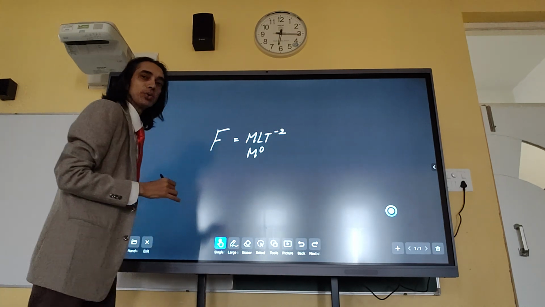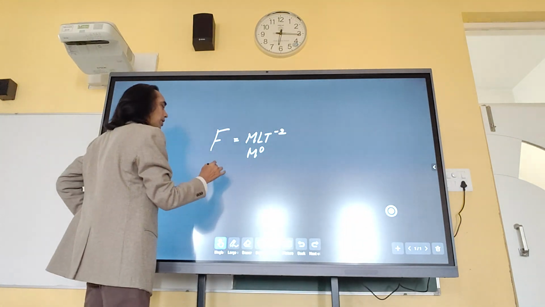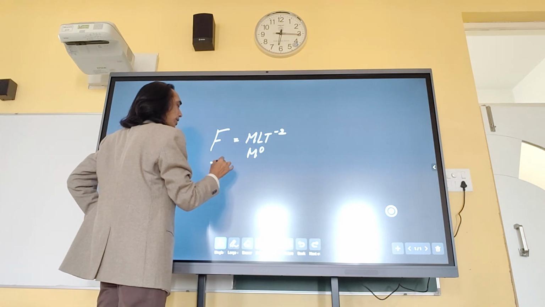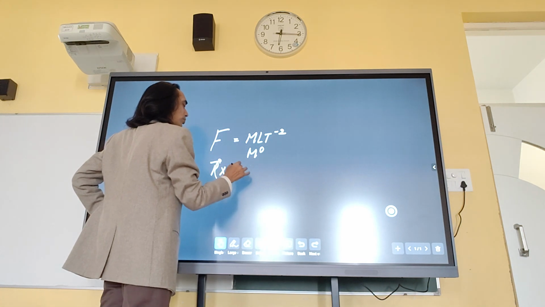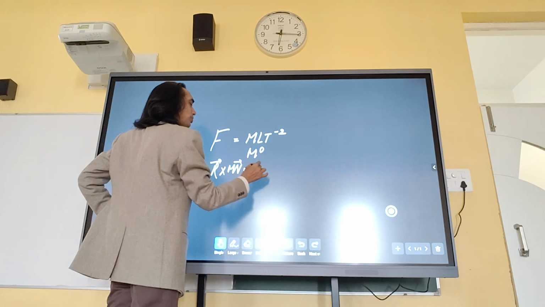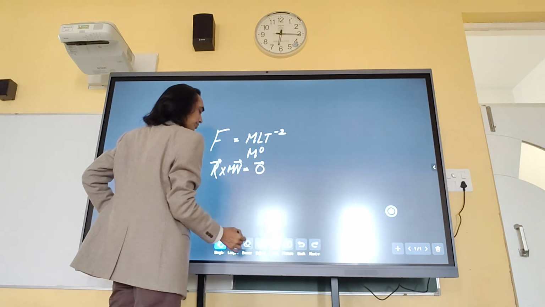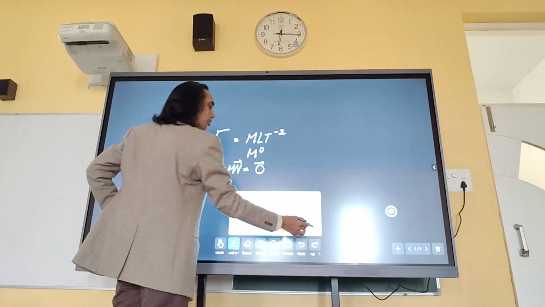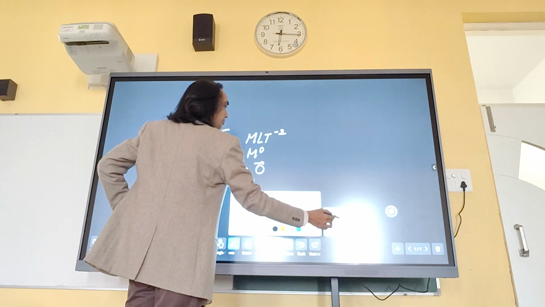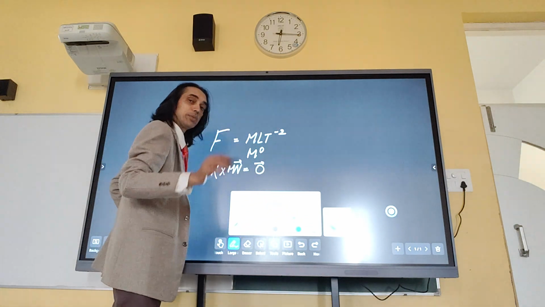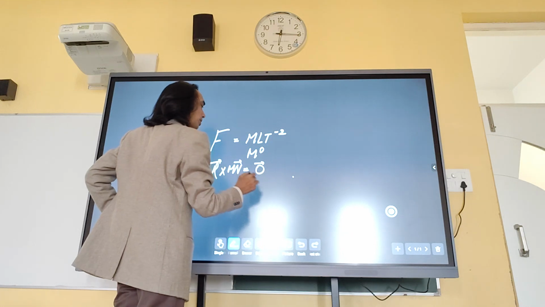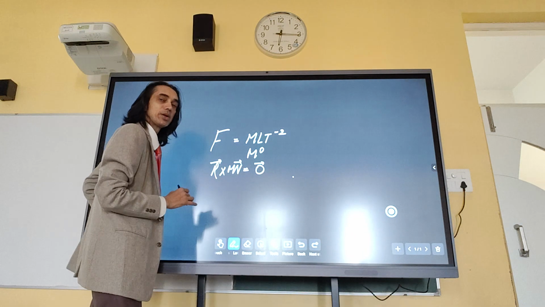And also given to you is that the dimension of angular momentum is 0. R cross mv is angular momentum. The dimension of angular momentum is also 0. Dimension of mass 0, dimension of angular momentum 0. Oh, I said force, sorry.